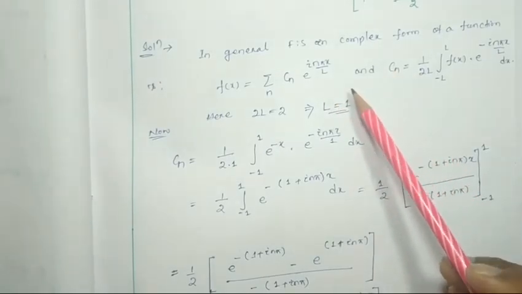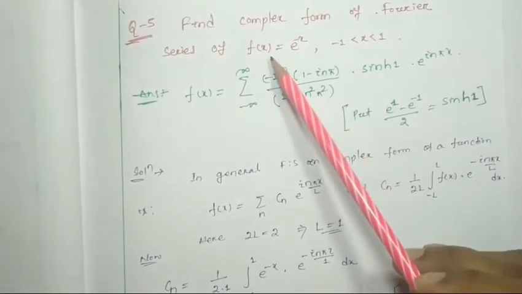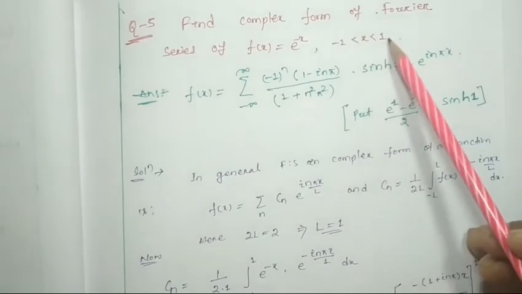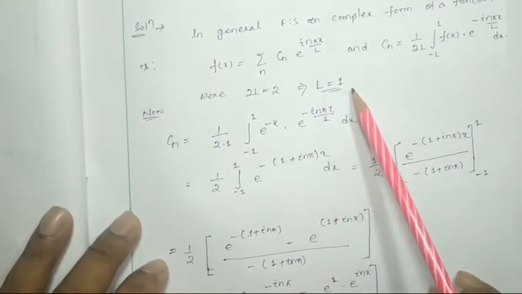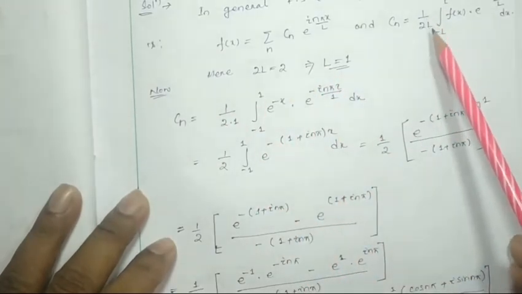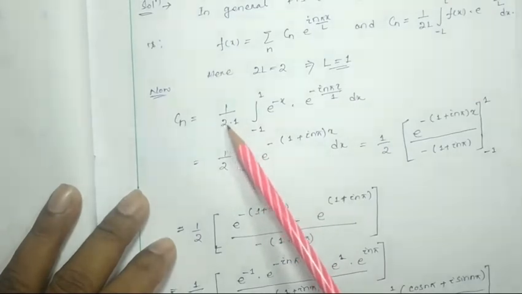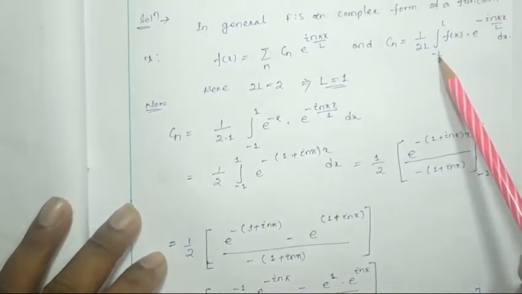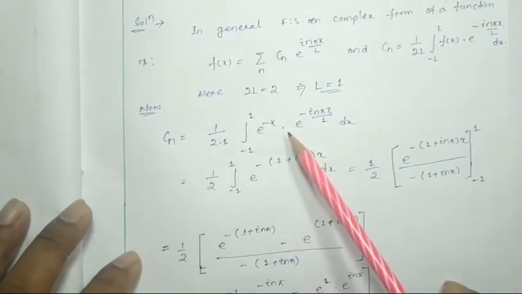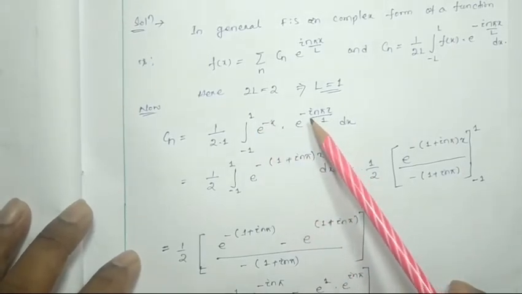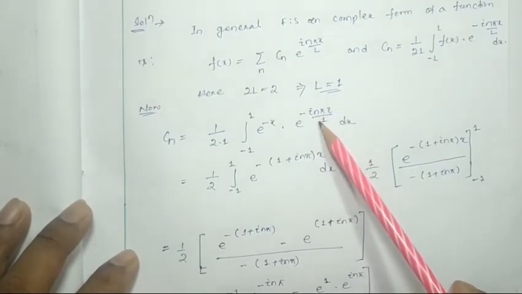Here the question gives that the function exists in between minus 1 to 1, hence 2L will be equal to 2, so L equals 1. Cn will be nothing but, putting 1 instead of L, 1 by 2 into 1, integral from minus 1 to 1 of e to the power minus x into e to the power minus i n pi x by L, L is 1, dx.